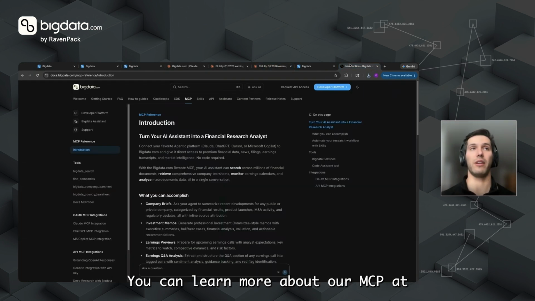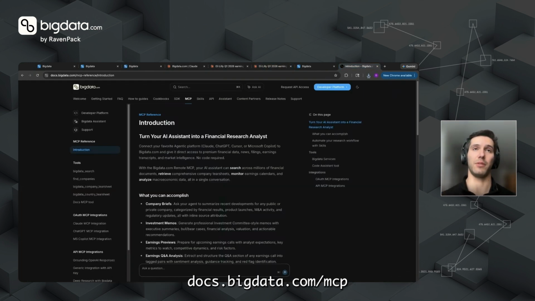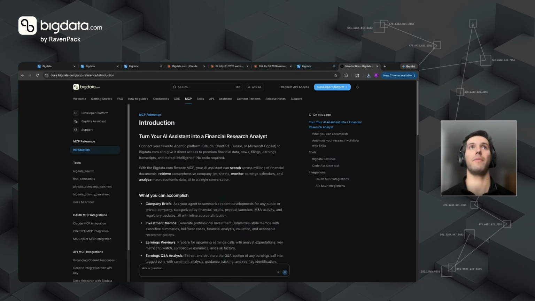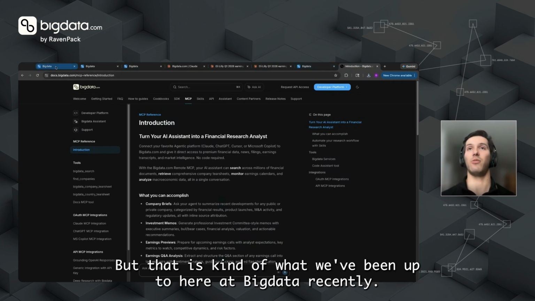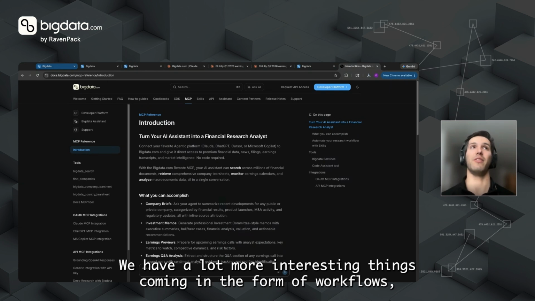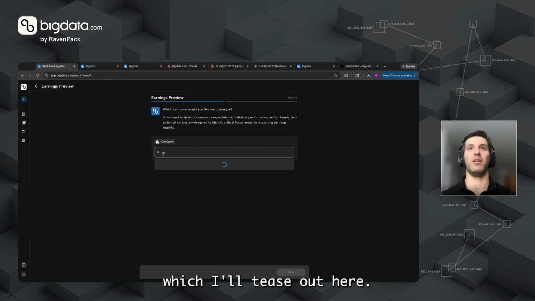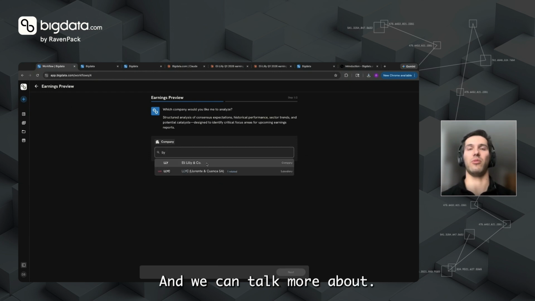You can learn more about our MCP at docs.bigdata.com/MCP, as you see here. Feel free to poke around and take a look. But that is kind of what we've been up to here at Big Data recently. We have a lot more interesting things coming in the form of workflows, which I'll tease out here and we can talk more about.